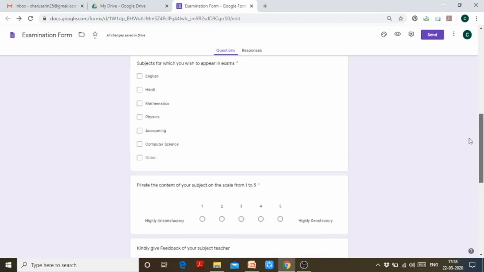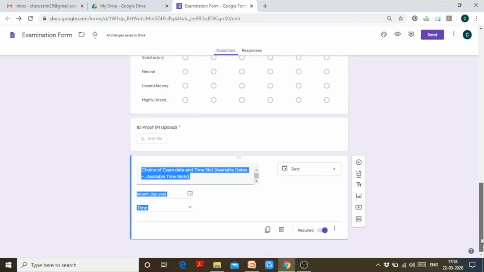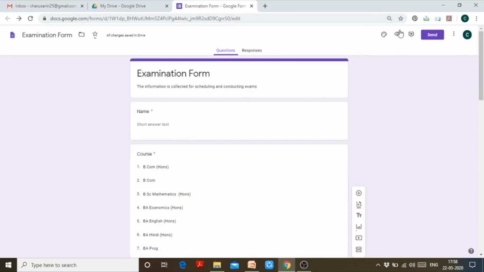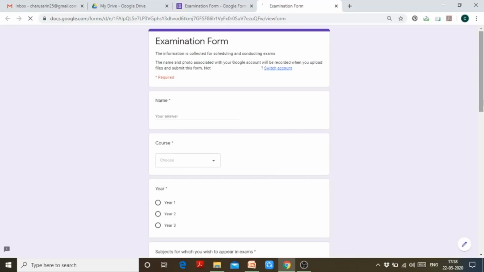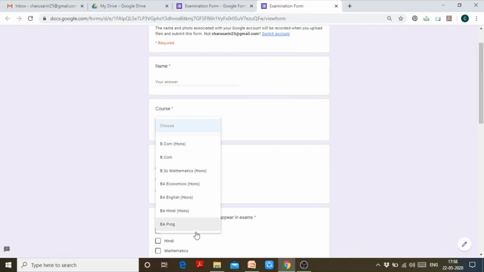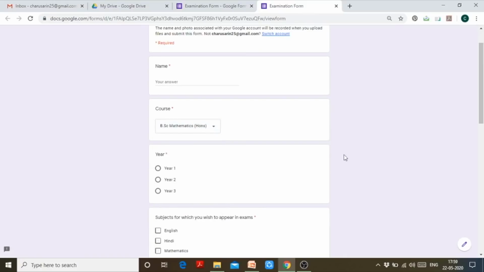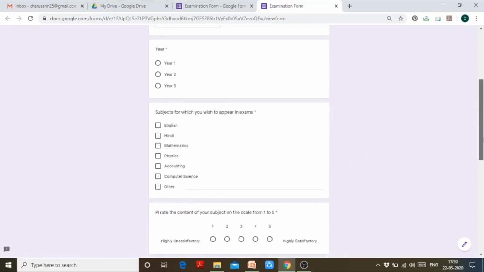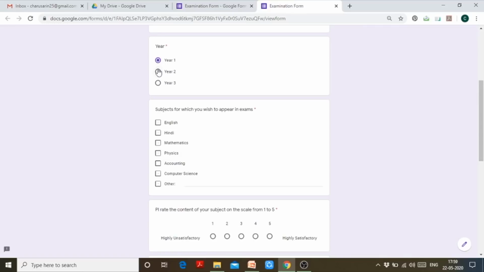So this is the type of Google form, examination form, that I can create, right? And I can check in preview how it is looking. So name, course, you can see here the drop down list is being created. I can choose anything, right? Year 1, 2, I can choose only one.